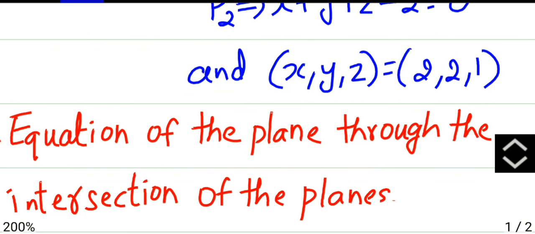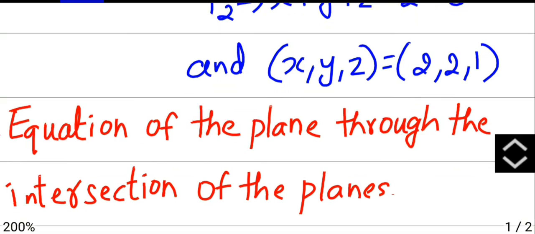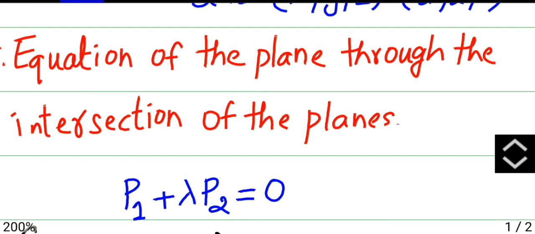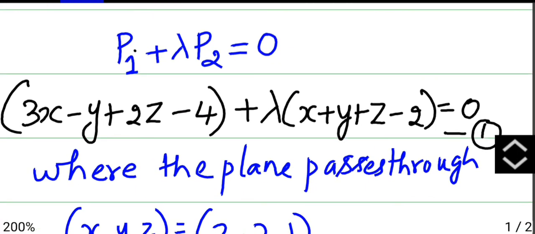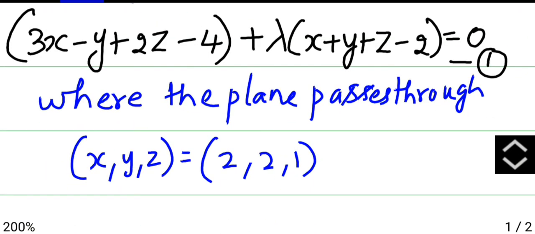Therefore the equation of a plane through the intersection of the planes is given as P1 plus lambda P2 equals 0, where the plane passes through the point 2 comma 2 comma 1.